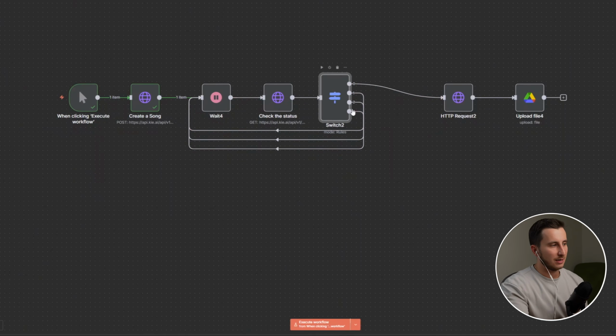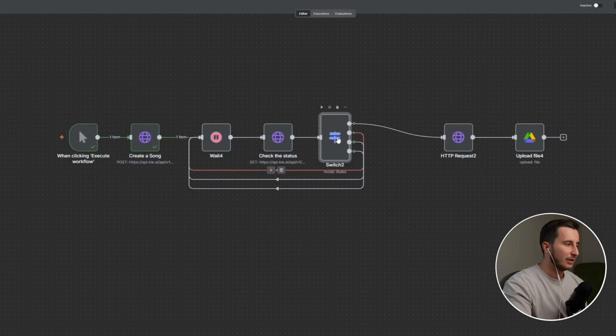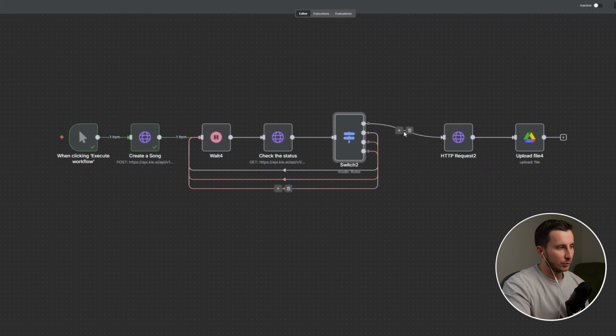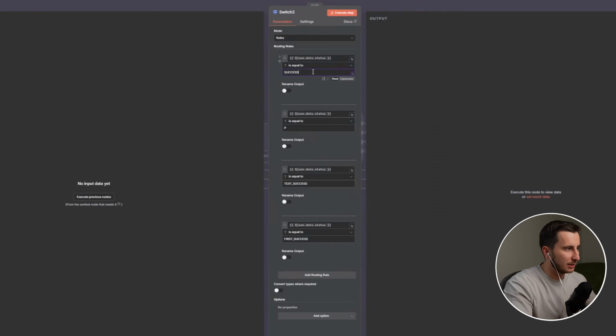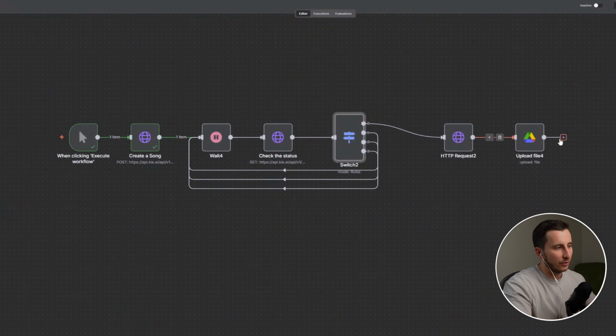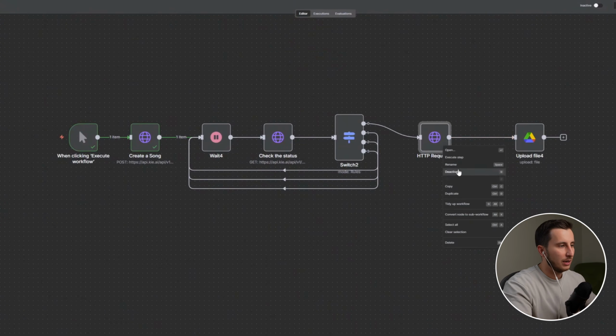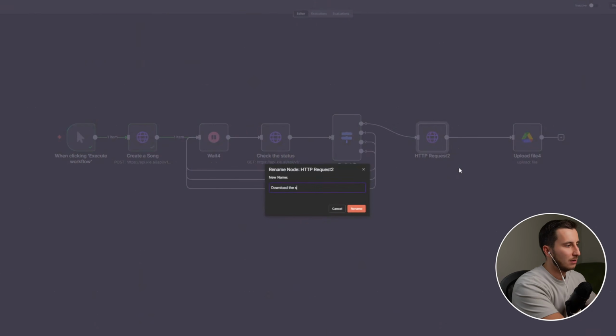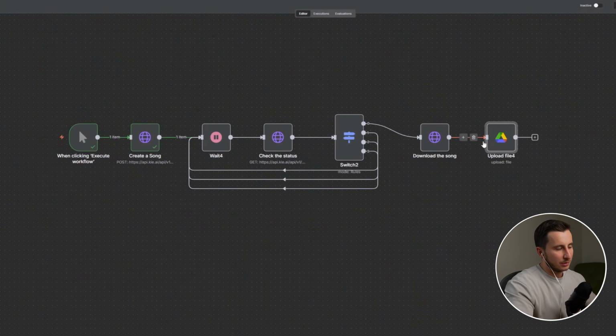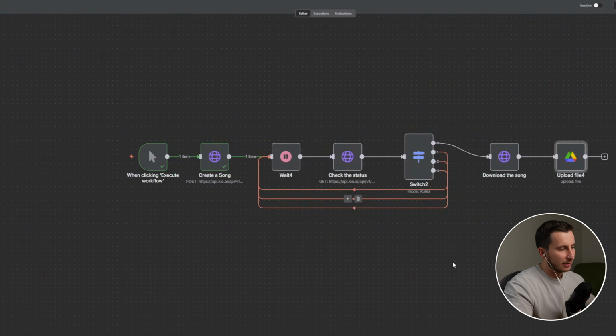And if it's anything else, or it potentially can be fail. If it can fail, you can have it in a separate route again. If it doesn't fail, basically it should stay within here. And once this step is successfully finished, it's going to go further and download the song. So you can go here, download the song, and upload the song to the Google Drive. Okay, so yeah, that's basically how it works.